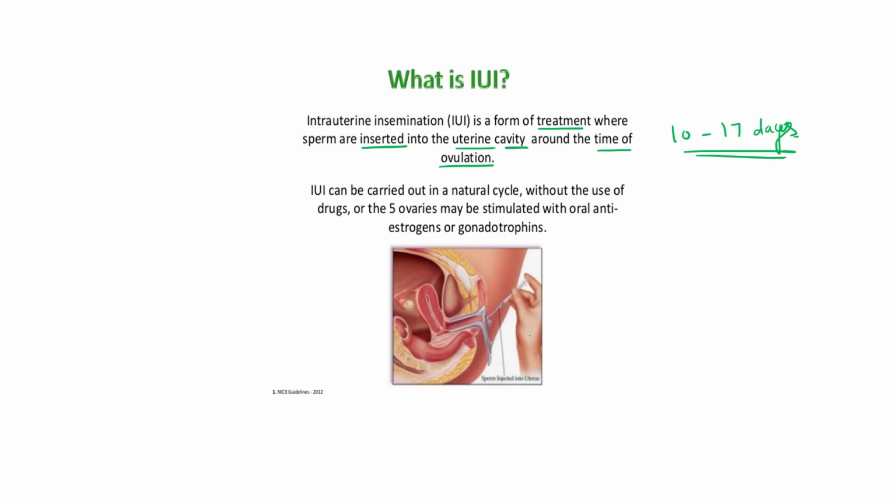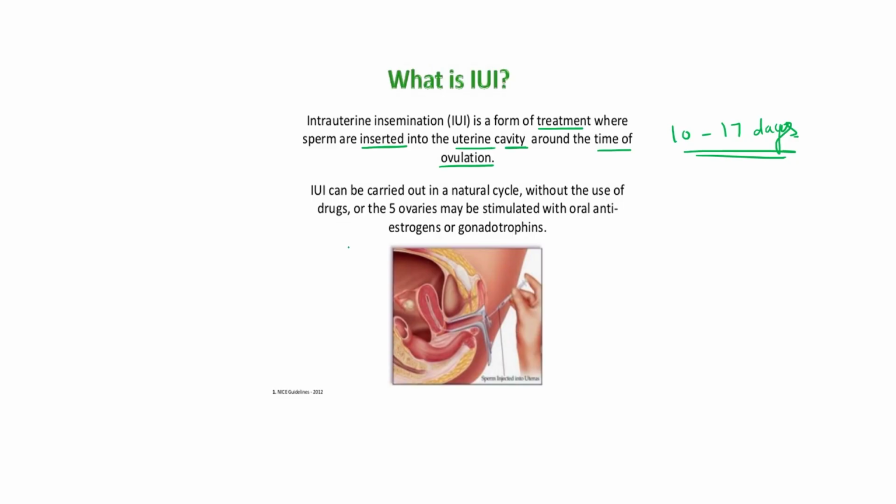The time of ovulation is mainly the 14th day after menstruation. So 10 to 17 days is known as the ovulation time. The transfer of sperm into the uterine cavity of the female comes under this IUI technique or IUI treatment.